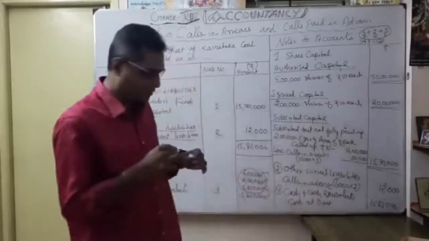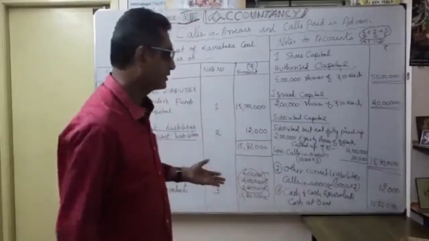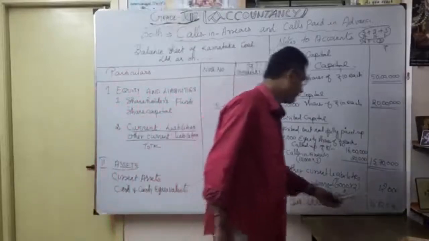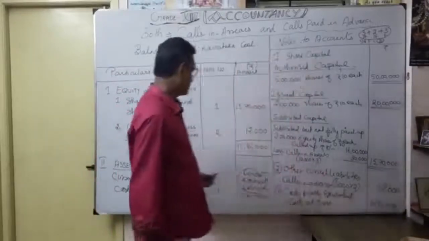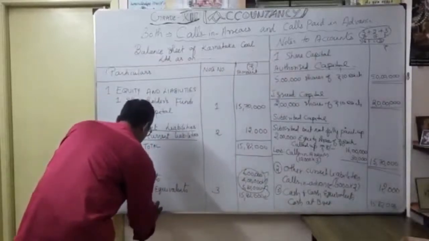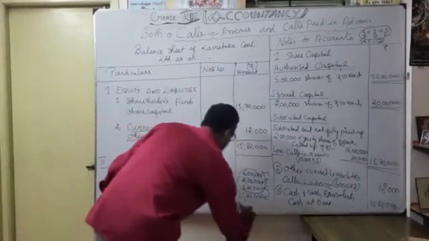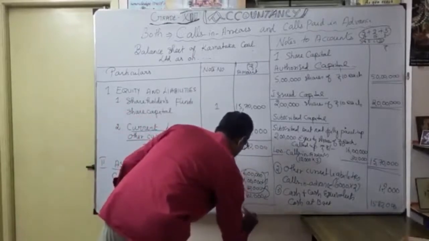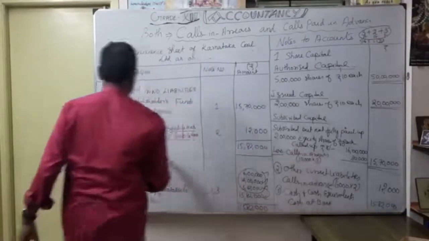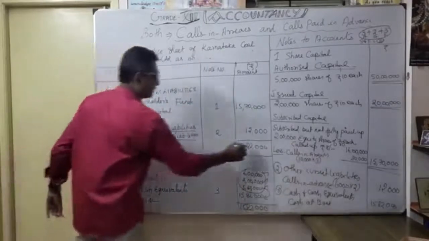The total of all, suppose you open a bank account, very easily. So how much? That's your cash and cash equivalents. Cash at bank, 15 lakh 82,000. You understood? So naturally here the asset side total is 15 lakh 82,000, and our liability side also is 15 lakh 82,000.